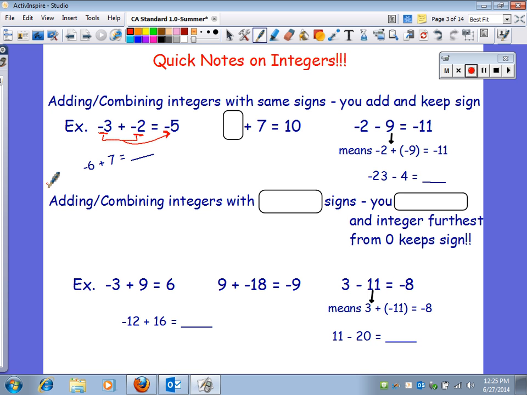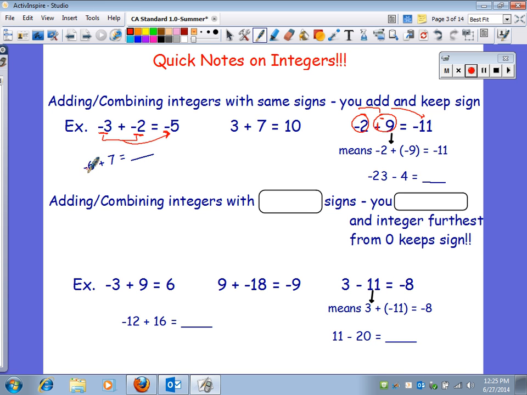So what number plus 7 would equal 10? I would need to have the same sign, so it's going to need to be a +3. Now, you can see when you have a minus here, you've got a couple of choices. This is a -2, and this is a -9, because it really means adding the opposite. So when you have a minus, you could make that a plus -9, and you would have the same sign. Therefore, you added it up and got -11.